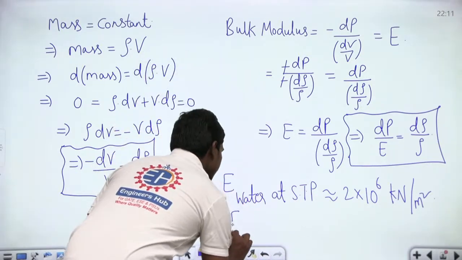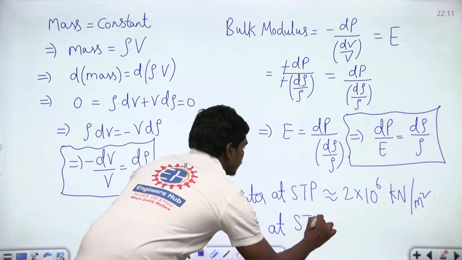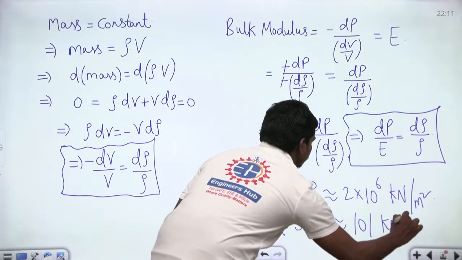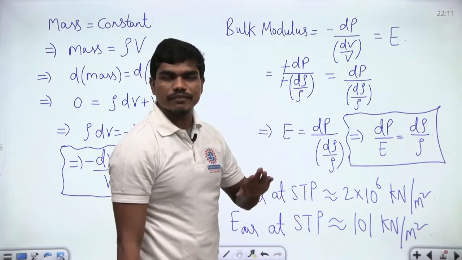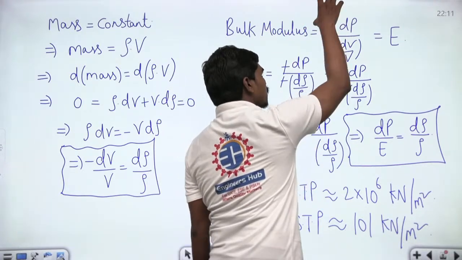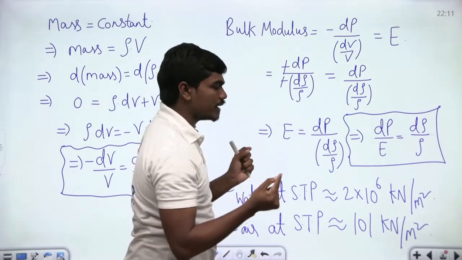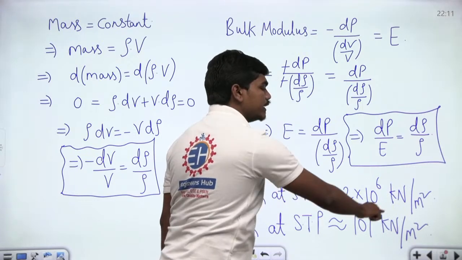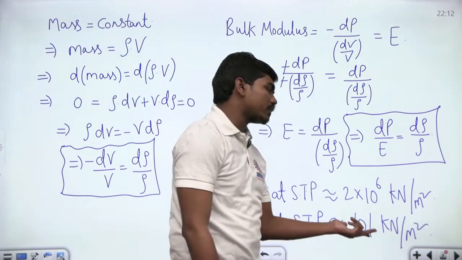And if you take the value for air at STP, this is around 101 kilonewton per meter square. One thing is very clear from this definition. This bulk modulus is nothing but the pressure difference that you need to apply on a fluid to create volumetric strain, correct? So to create 1 unit volumetric strain, the pressure change that you need to create inside the fluid is 2 into 10 power 6 kilonewton per meter square for water, and of course for air 101 kilonewton per meter square.